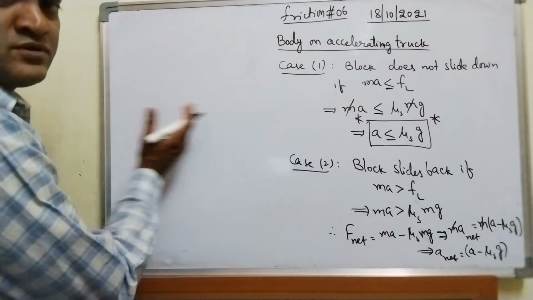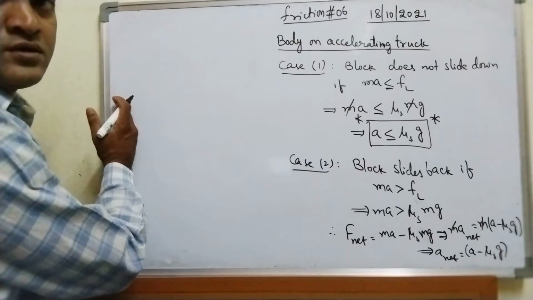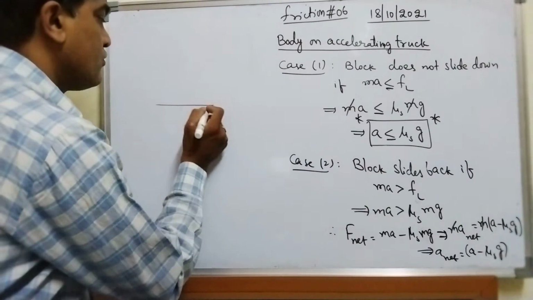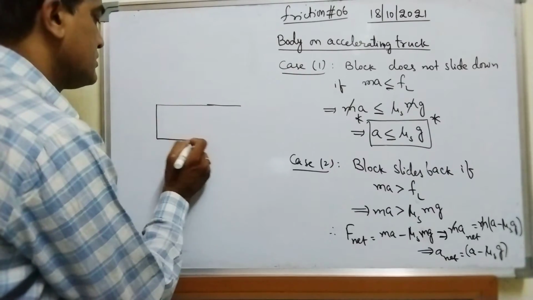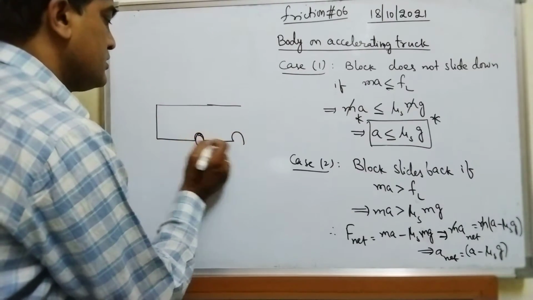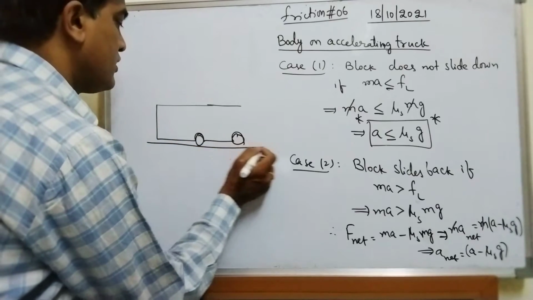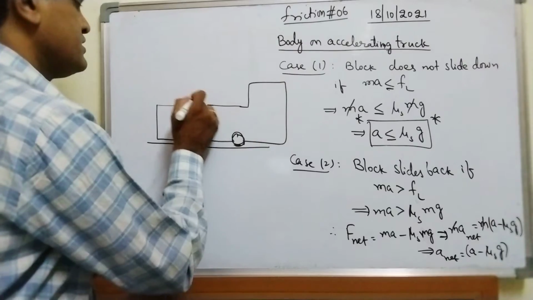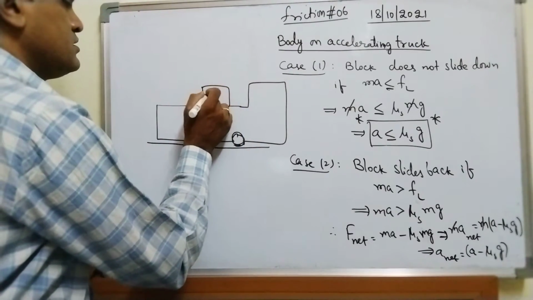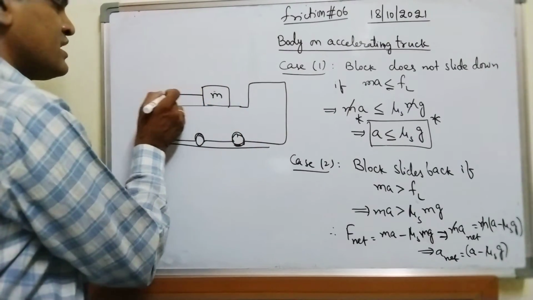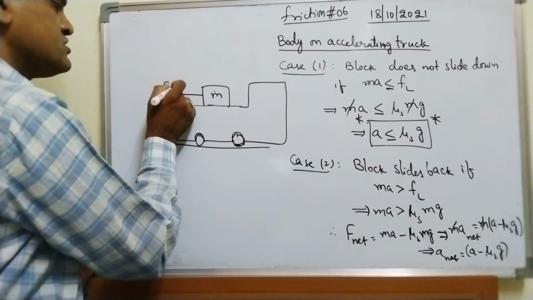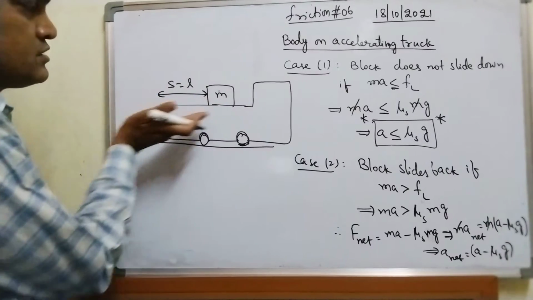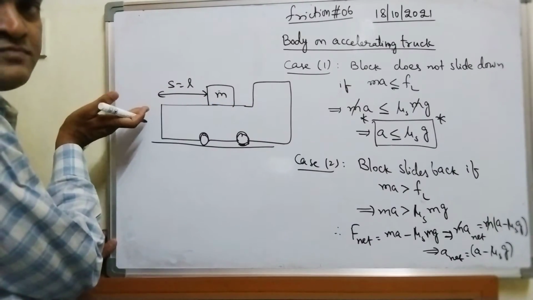Fine. Now I have explained one more. In what time will the block fall down from the truck? Here the block of mass m has travelled a distance, let's say S is equal to L. This is the distance travelled by the block in the backward direction.